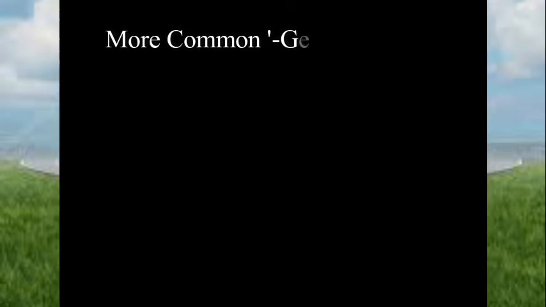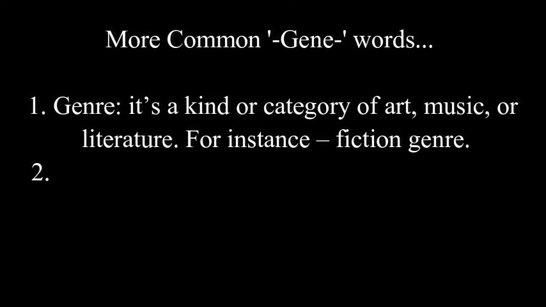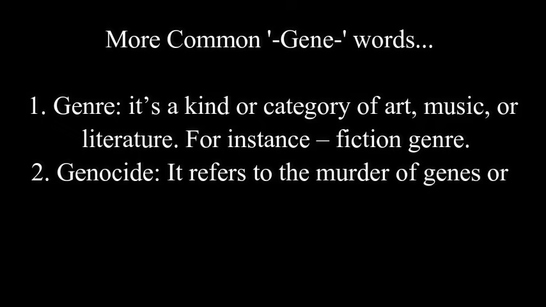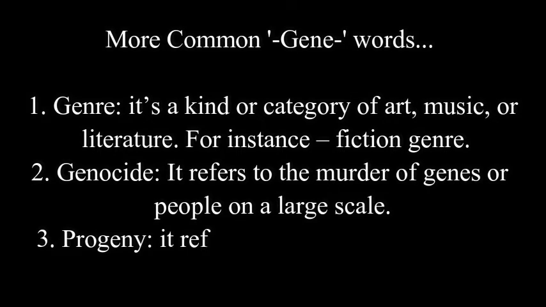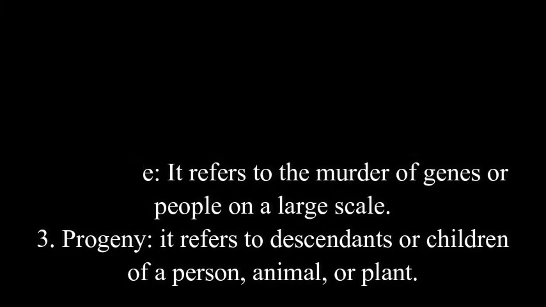Some more common examples of the gene family are genre is a kind or category of art, music or literature. For instance, fiction genre. Genocide, it refers to the murder of genes or people on a large scale. Progeny, it refers to descendants or children of a person, animal or plant.